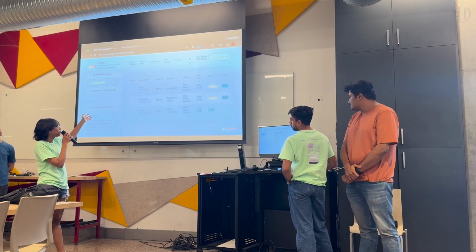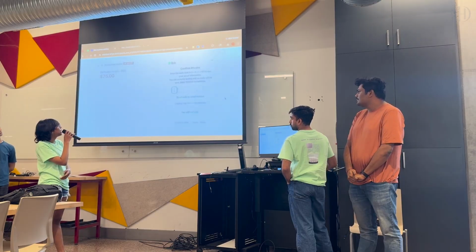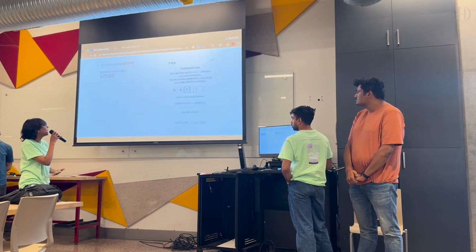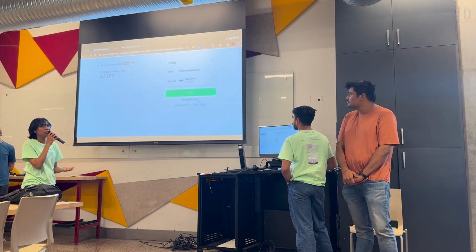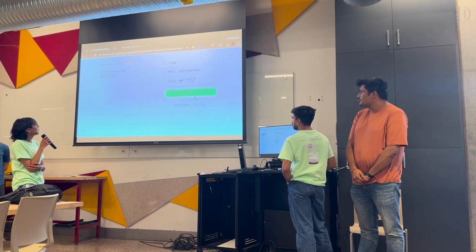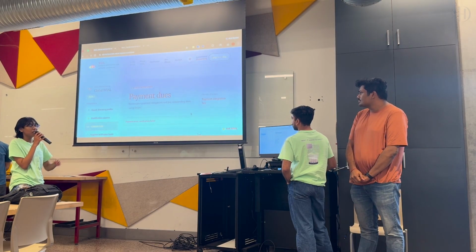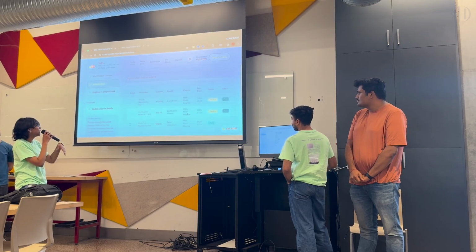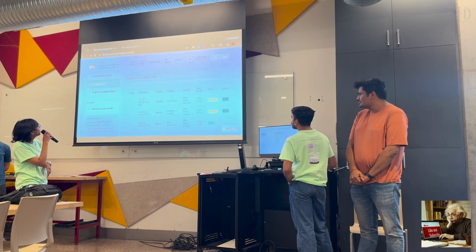The coach can see all the pending payments. Once they click on pay, it directs them to Stripe where they can make the payments pretty securely. It's encrypted. And once the payment is done, the coach will be able to see the history of all the payments they've done.